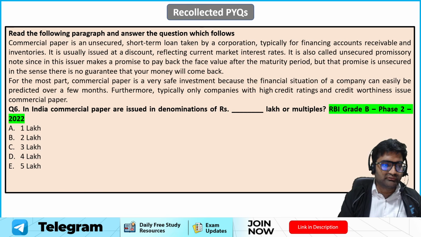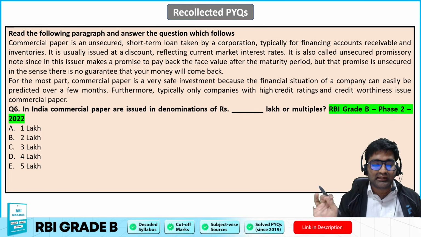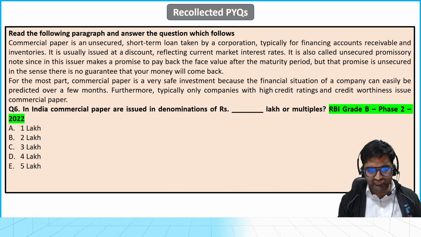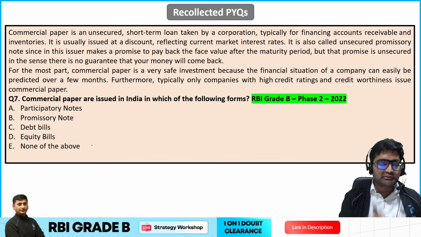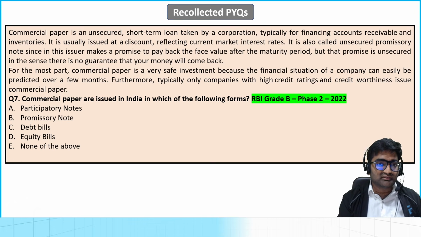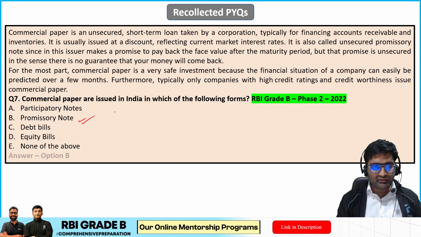Now next question on the same paragraph on the same year. In India, commercial paper are issued in denominations of rupees dash lakhs or multiples. I hope you know the answer for this. We have already discussed it. Yes, if you are answering E, 5 lakhs, that is absolutely the right answer. The commercial paper are issued in India in which of the following form? Okay, in the paragraph itself, the answer is given: in the form of a promissory note. You are promising to return back that money.